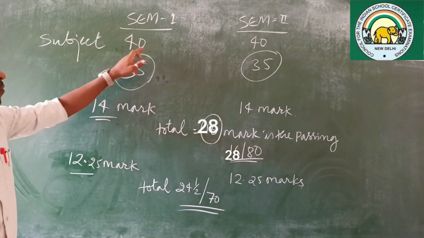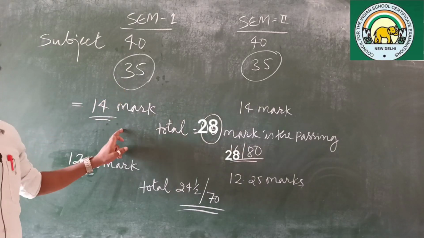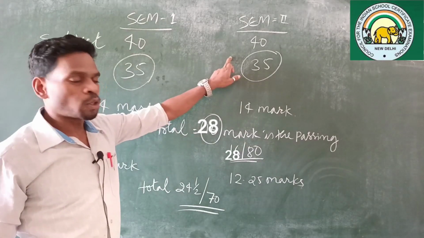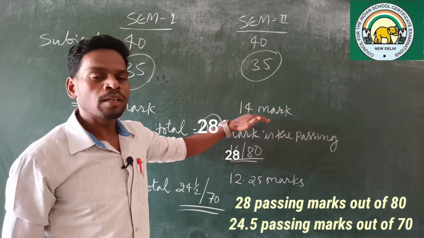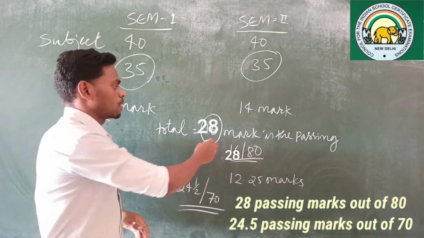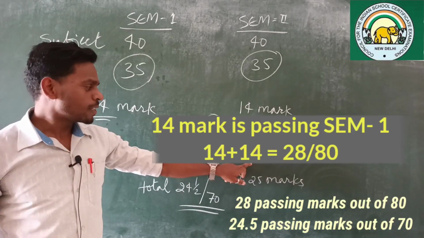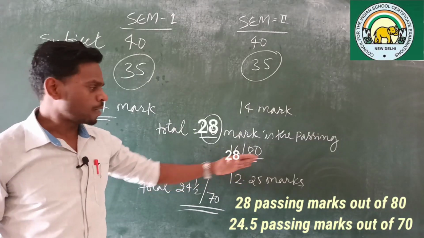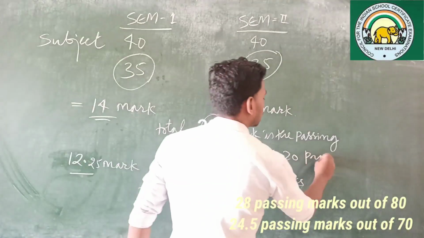If you have got 14 out of 40, then you are passed. Same in semester 2. That means passing marks is only 28 out of 80. Then 20 marks are there for the project.